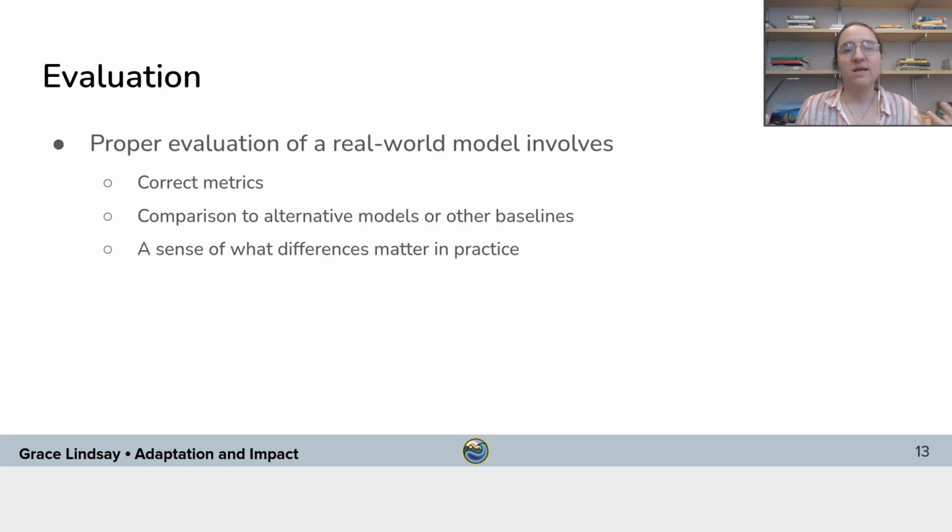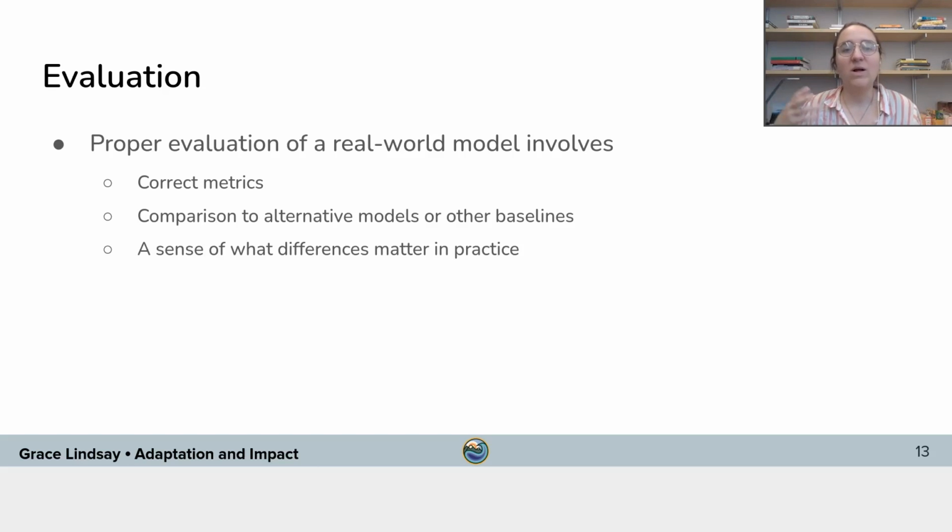So you need to be thinking about real world evaluation. We talked about things like R-squared and how you evaluate a regression model. That's very important to understand the mathematical side of evaluation. But then you should also think about, in the real world, what would this mean? For example, how do people try to predict dengue fever cases right now? If they're not using any machine learning model, what kind of methods are they using? Do they have simple heuristics that they use to anticipate an uptick in dengue fever cases? And does this model actually perform better than that? Or are the current practices sufficient and the machine learning model isn't adding anything?